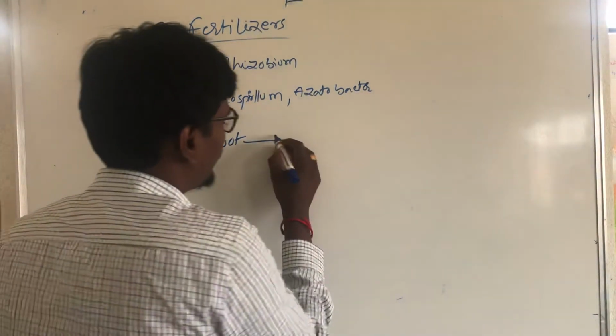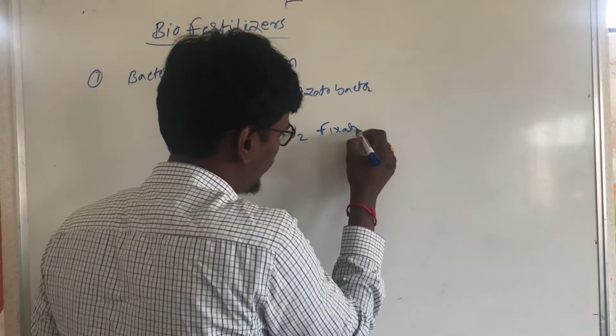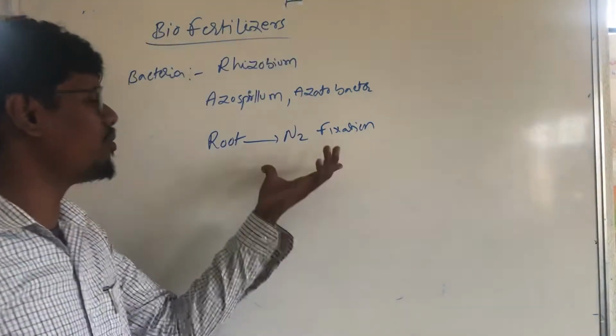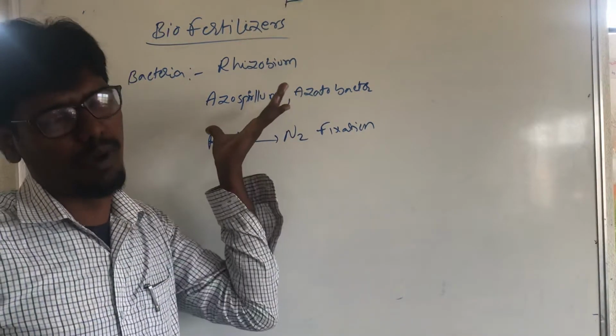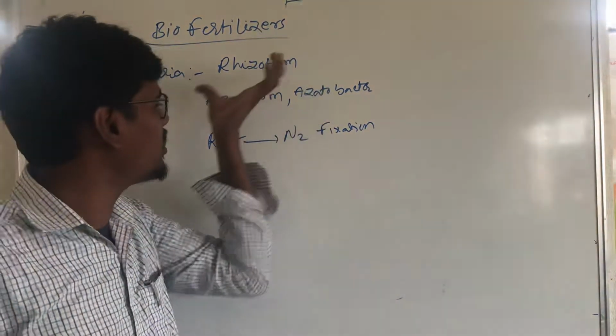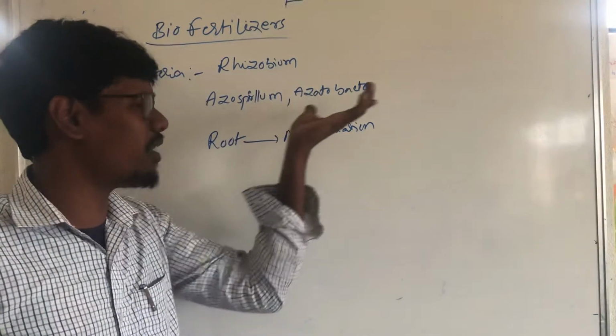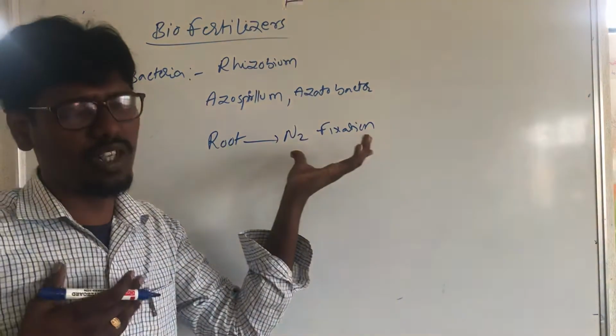They help with nitrogen fixation on the roots of plants. These bacteria, Rhizobium, Azospirillum and Azotobacter, are found in the roots. It is the fixation of nitrogen.